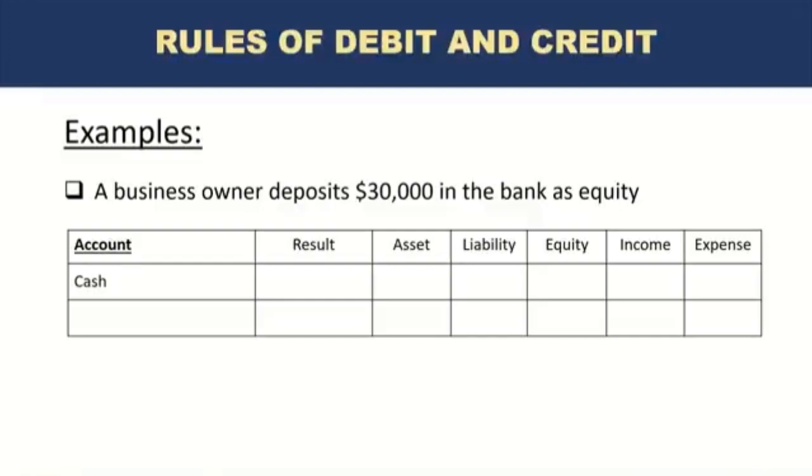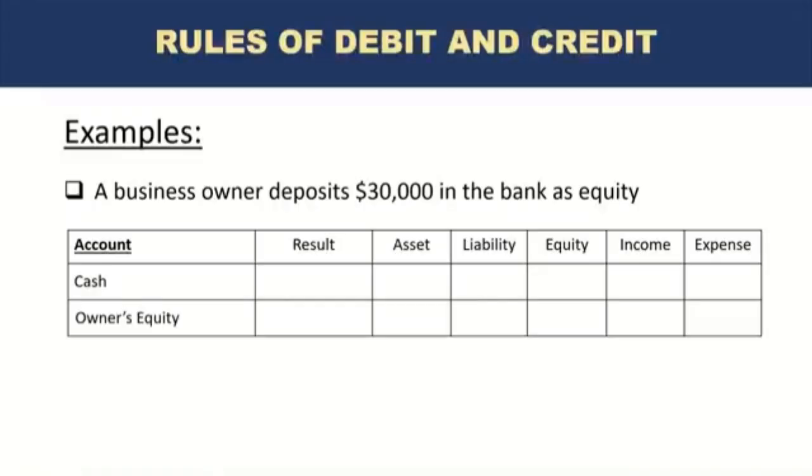What is the other one? Well, actually, you can see that in the example. It's the equity. This initial deposit is made by the owner of the business as equity. So this is a contribution from the owner, and it will directly impact the equity of the business. Okay. So we have cash on one side, we have owner's equity on the other side.